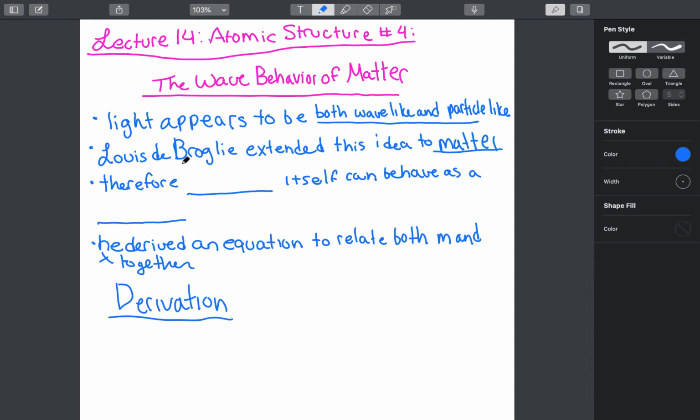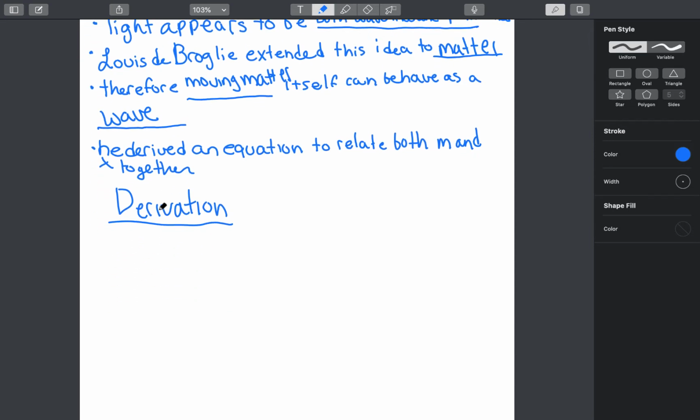Therefore, de Broglie stated that moving matter, so it has to be moving, can behave as a wave, or in other words, it can be described as a wave. So he derived an equation in order to relate both the mass of a moving object and its wavelength.